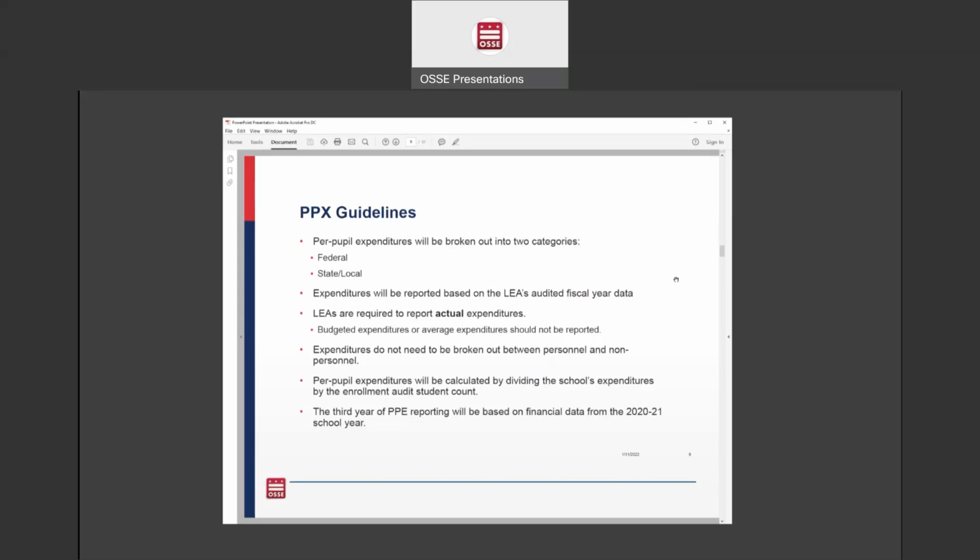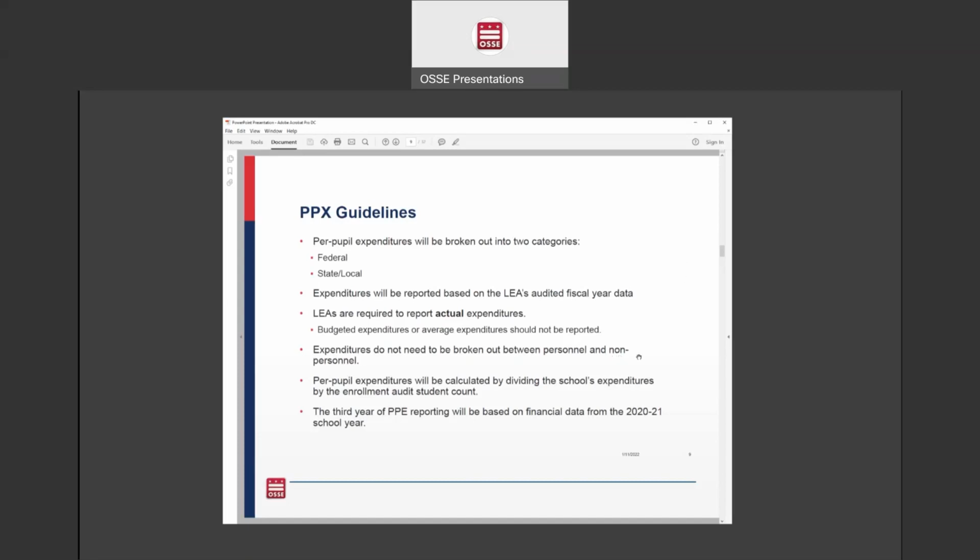So even though this is for the 2020-2021 school year, there's a bit of a lag as we have to wait for your audited fiscal year data to be ready. LEAs are also required to report their actual expenditures. What this generally means is that budgeted expenditures or average expenditures should not be reported. When you're doing your reporting, you should be doing your actual expenditures.